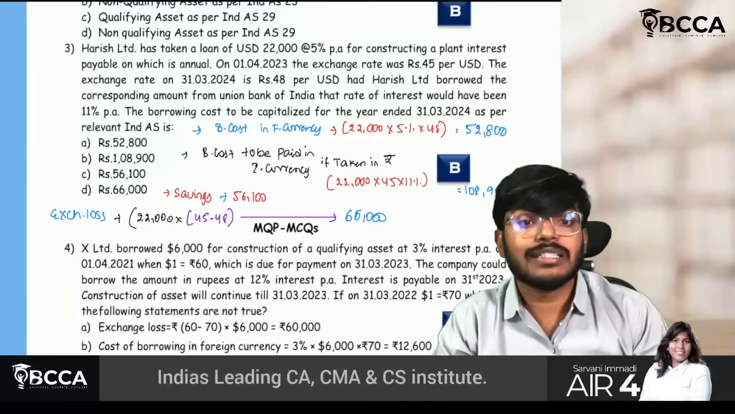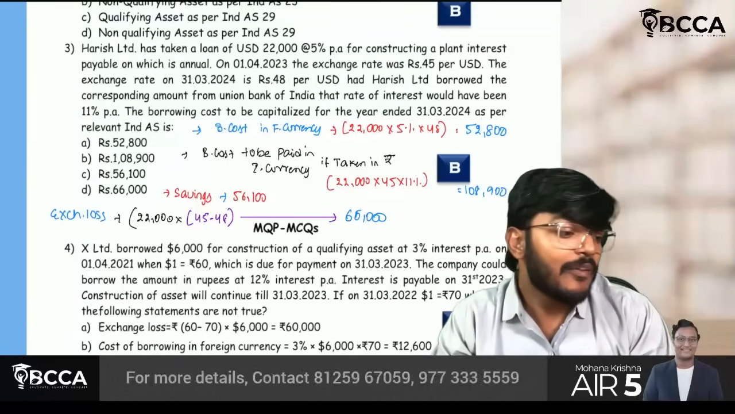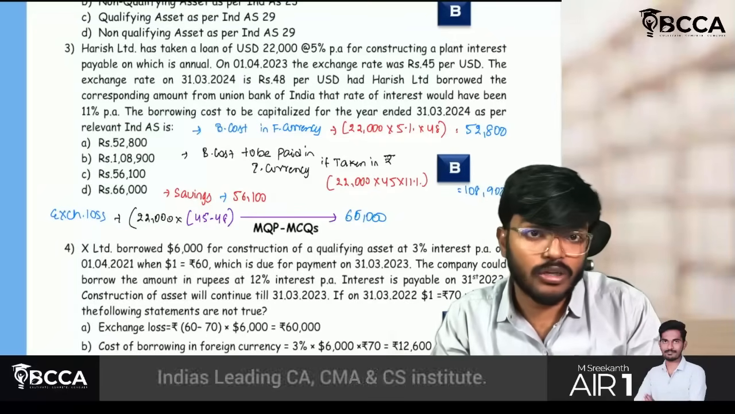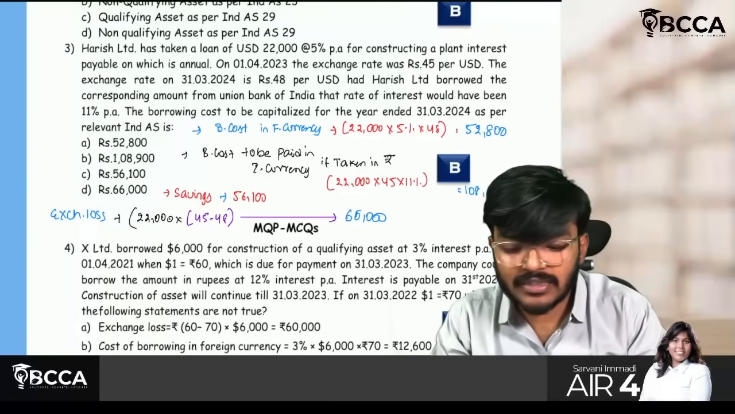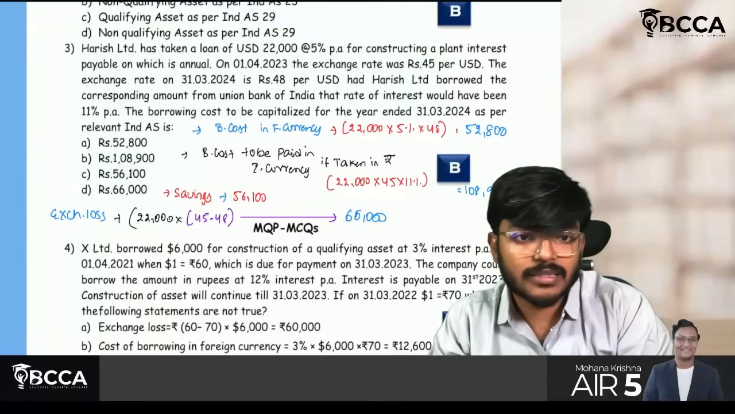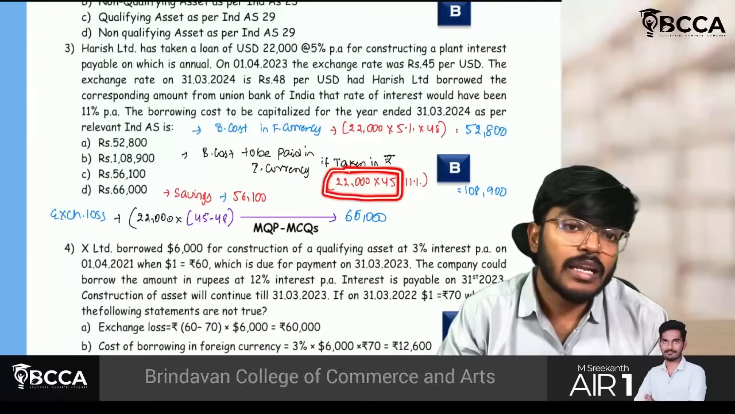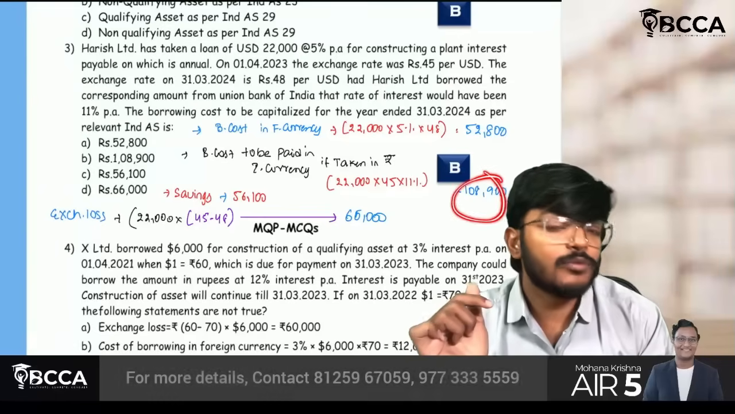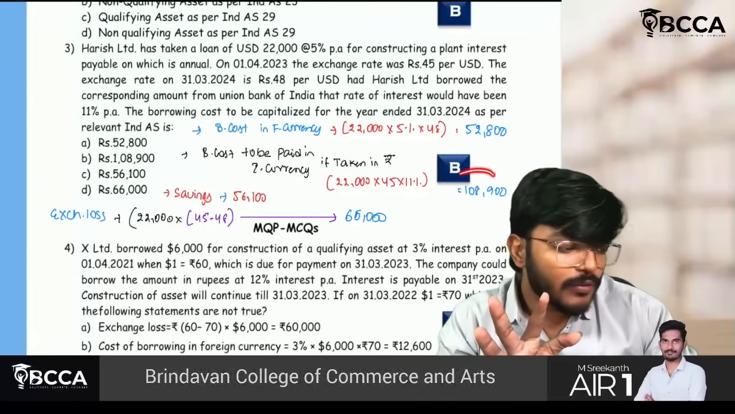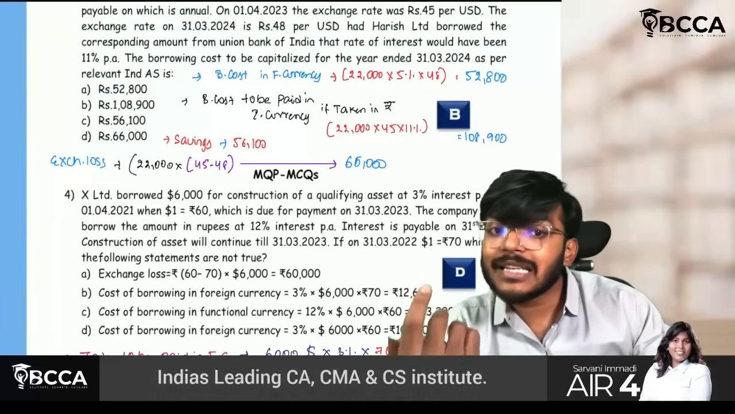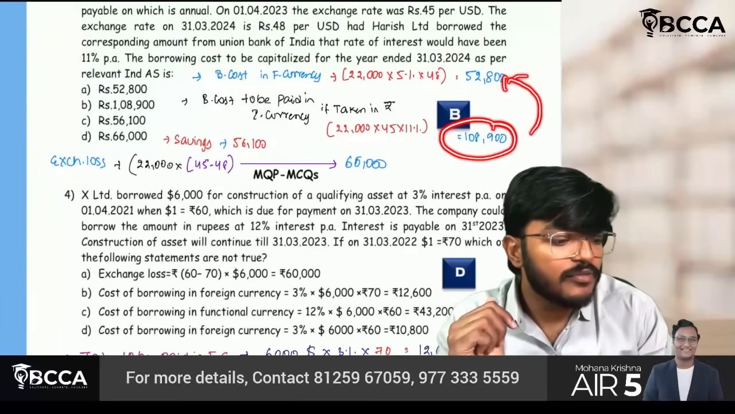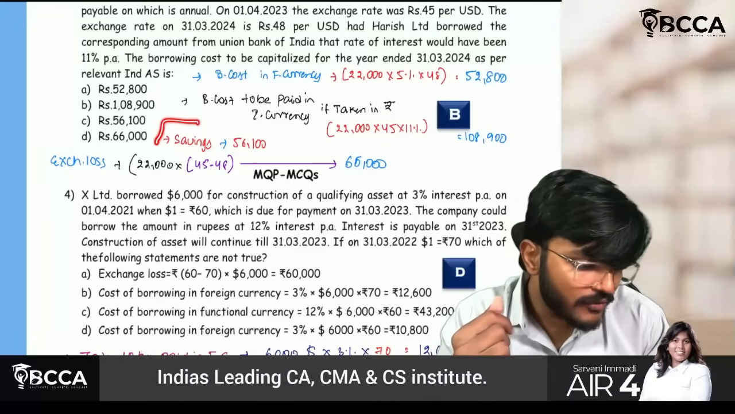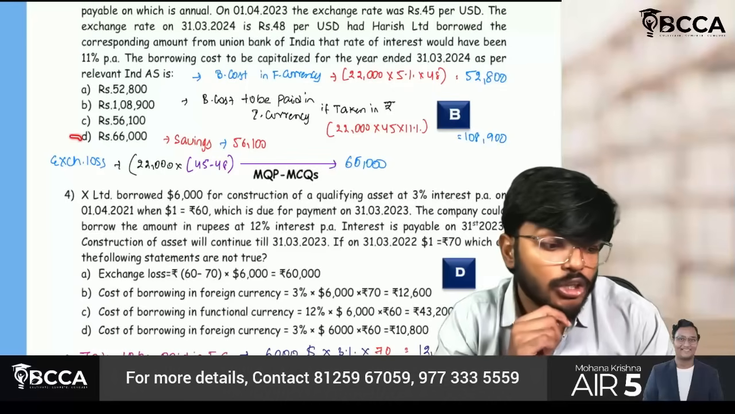Step number 2, you have to find out the savings if I had taken such a loan in Indian currency. If I had taken such a loan in Indian currency, sir, how much loan should I take? See, 22,000 dollars into 45 rupees on the date of borrowing, which means I would have borrowed 9,90,000 rupees. Sir, if I have borrowed in Indian currency, I have to pay 11%. So into 11%, I have to pay this 1,08,900. Sir, how much savings did I get? 1,08,900 minus 52,800. Okay. Savings is how much, sir? 56,100. Understood.